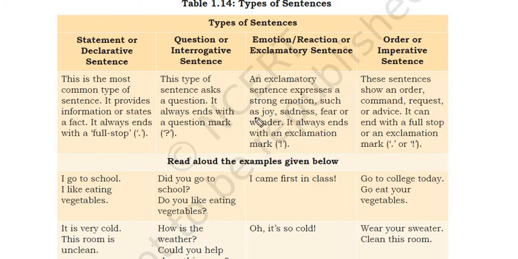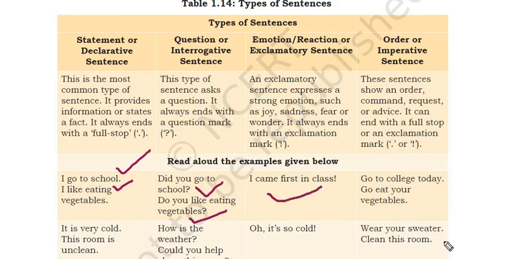Let's see the sentence types, right? I go to school. I like eating vegetables, right? So I like eating vegetables and I go to school. These are what? Declarative kind of sentence. Did you go to school? Do you like eating vegetables? This is interrogative or question kind of statement. Okay, sentence. I came first in the class.